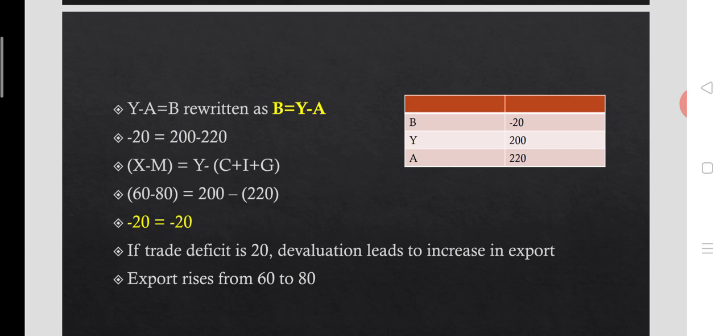Sometimes it could improve the trade balance, sometimes it could deteriorate the trade balance further, sometimes it could make no impact on trade balance. So we will look at all these, and we have some rules as per the absorption approach to study the effect of devaluation on the trade balance of the devaluing country in the coming videos. Thank you.